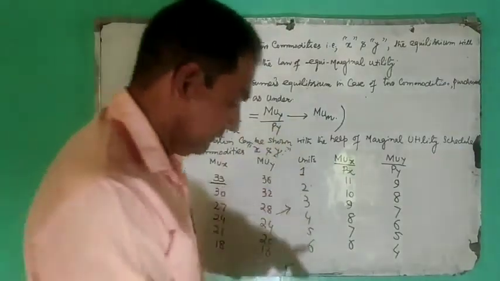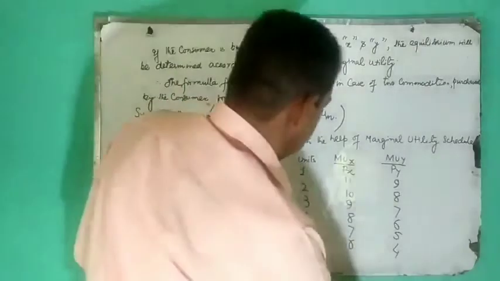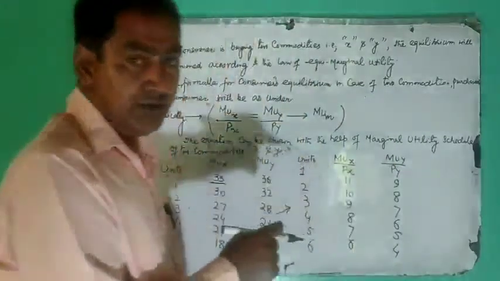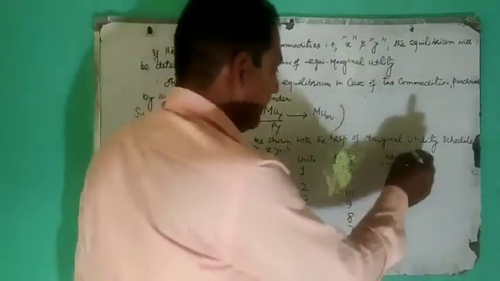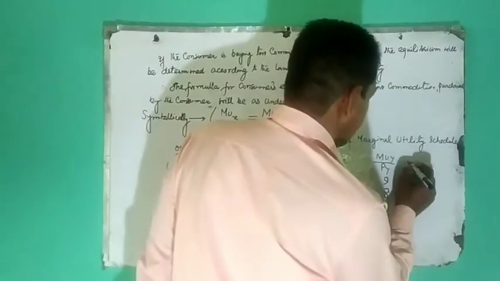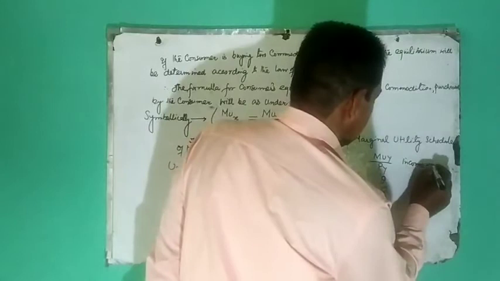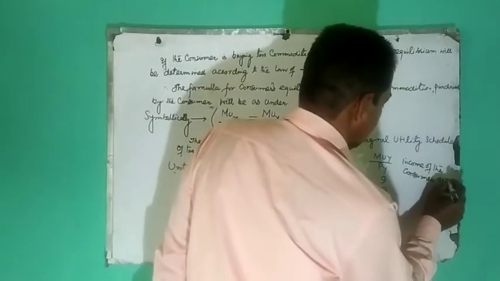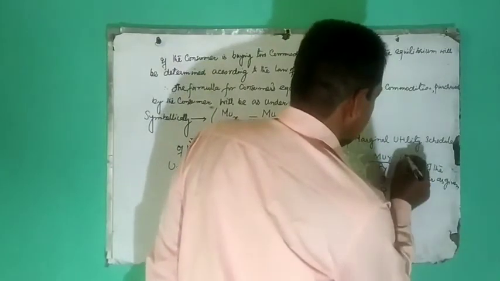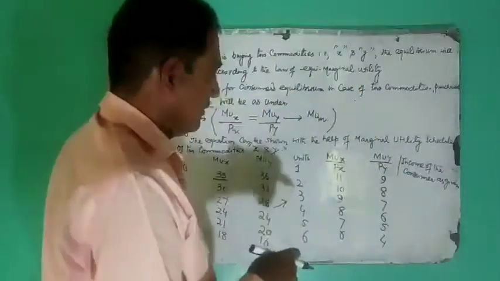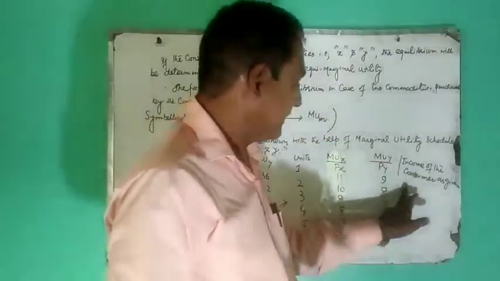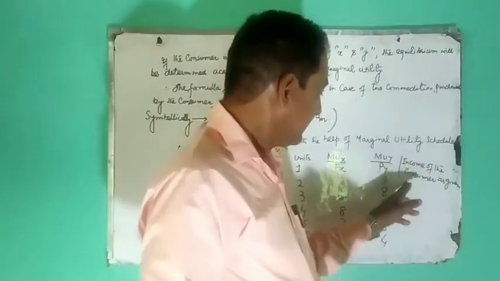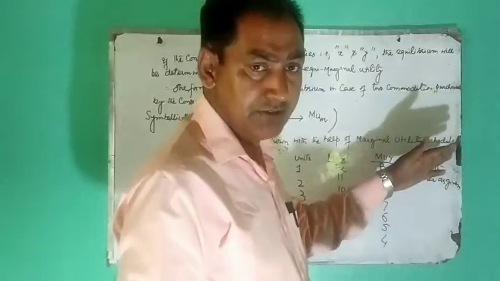Now, our assumption is taking the money value as constant. हमने पहले भी कहा, taking the income of the consumer as given. पहली definition में, a consumer is said to be in equilibrium when, given his income and market prices, the consumer plans his expenditure in such a manner that he maximizes his satisfaction. वही equation, वही situation.